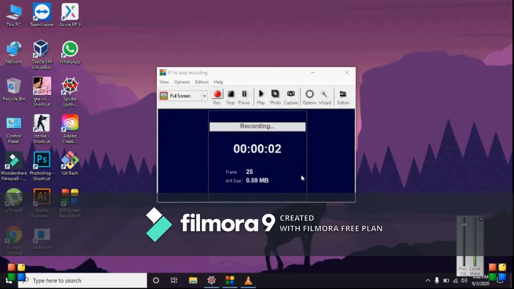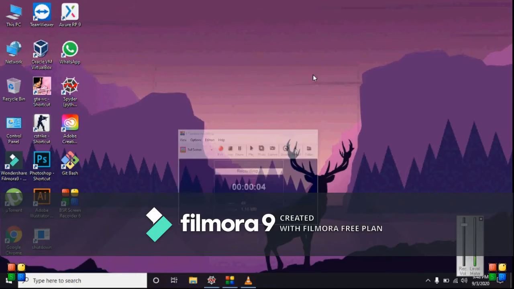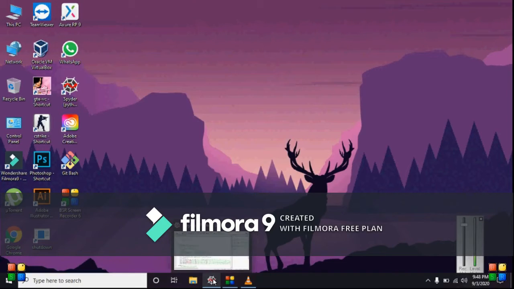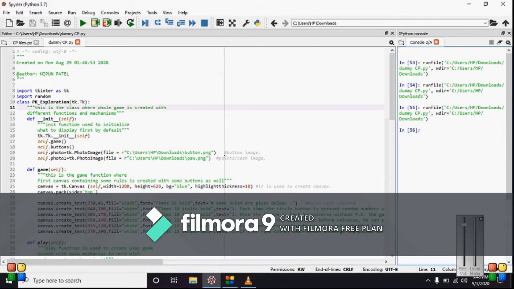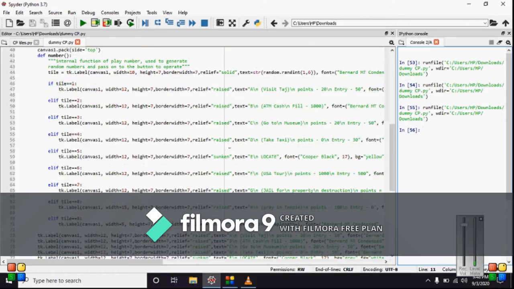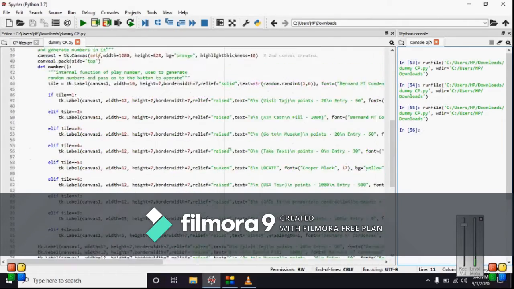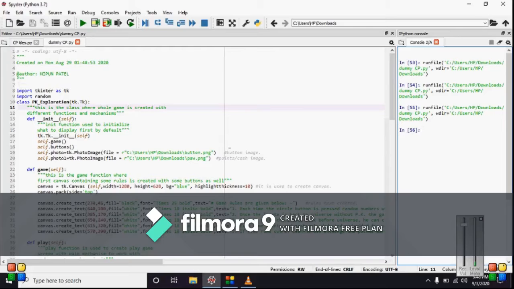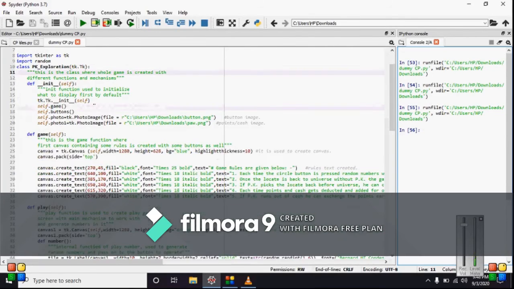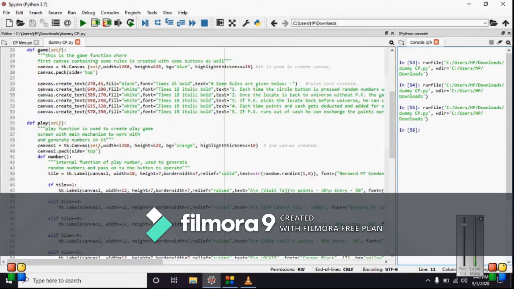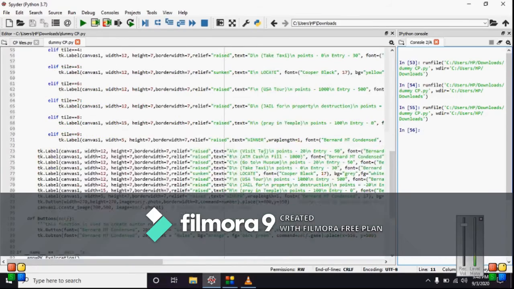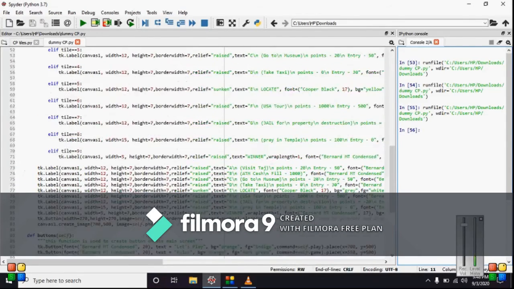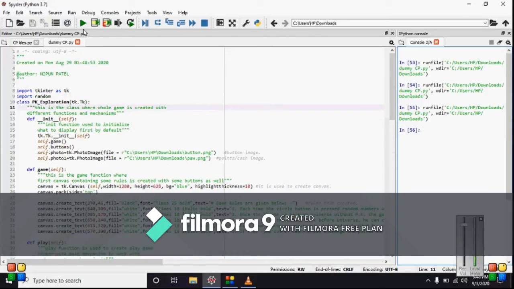So basically this is the window of my computer. Let's quickly move on to the coding part. This is the IDE known as Spyder, where you can code in the Python language and create different games and different software. As you can see, there are different classes. This is the first class where the whole game has been created with different functionalities. I will not waste time explaining the code, as I've already explained it in the PowerPoint presentation. So let's quickly jump onto the interface.